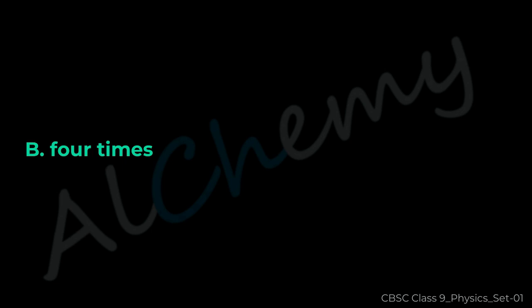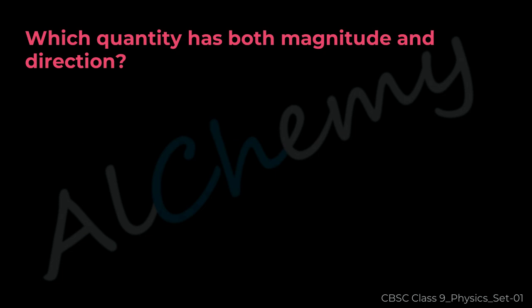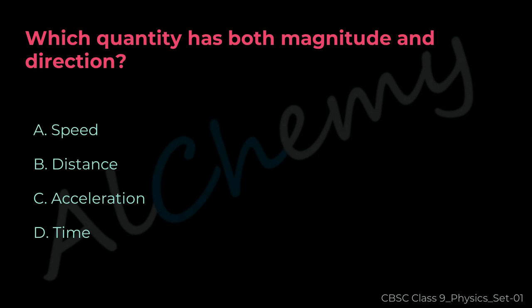The correct answer is B. 4 times. Question 45. Which quantity has both magnitude and direction? A. Speed, B. Distance, C. Acceleration, D. Time.